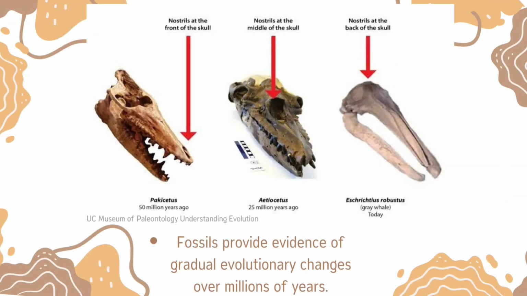Fossils provide a historical record of evolution. Transitional fossils like Archaeopteryx show traits of both dinosaurs and birds, proving evolutionary links. By studying fossils, scientists can trace species development over millions of years, confirming that life has changed dramatically over Earth's history.